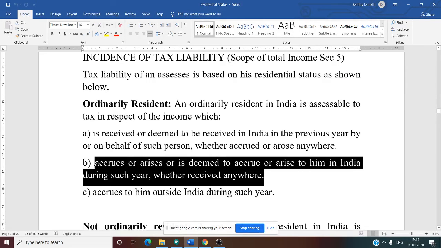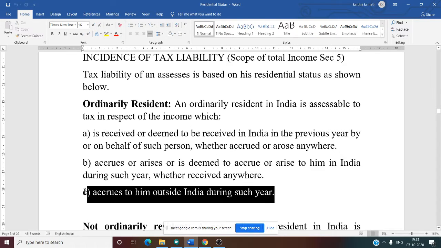Second one is accrued or arose, or deemed to accrue or arise, in India. Now the source is India, received anywhere. Received in Pakistan, Germany, US, UK, anywhere outside India. In that case also an ordinary resident is taxed.